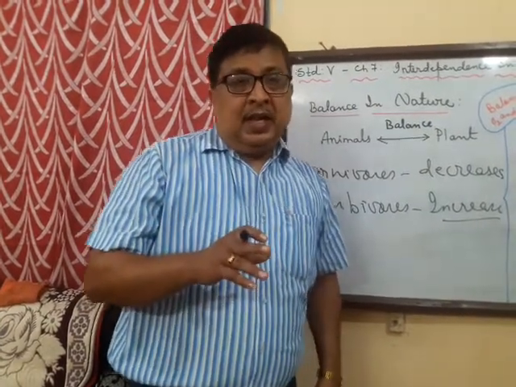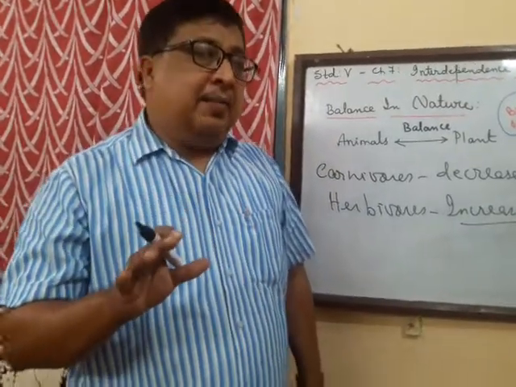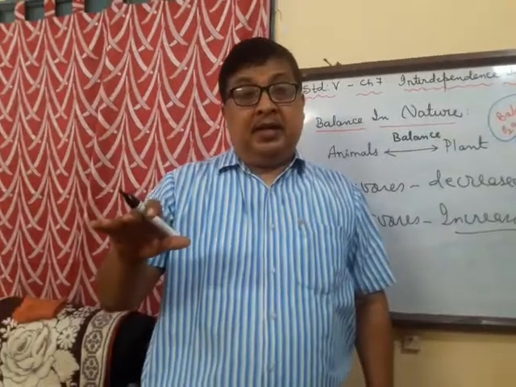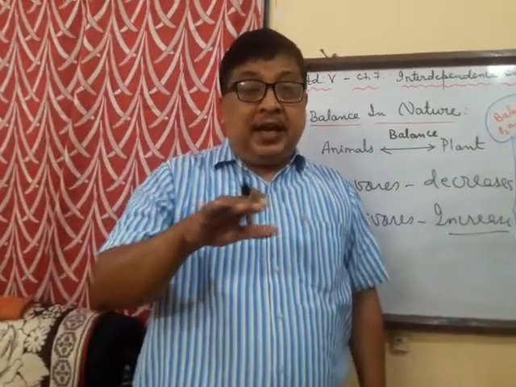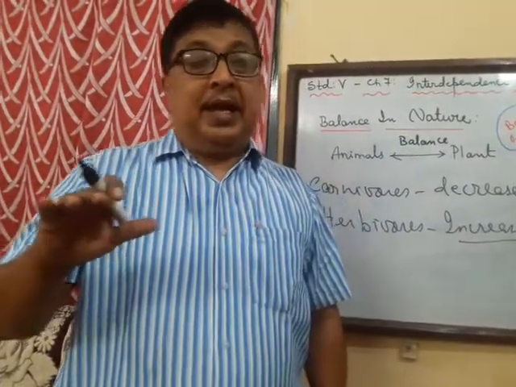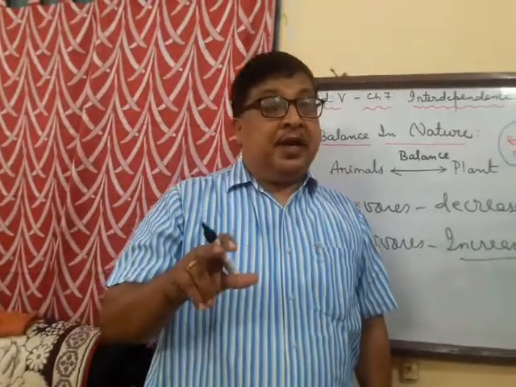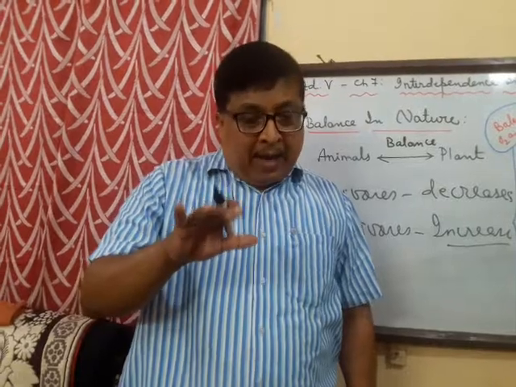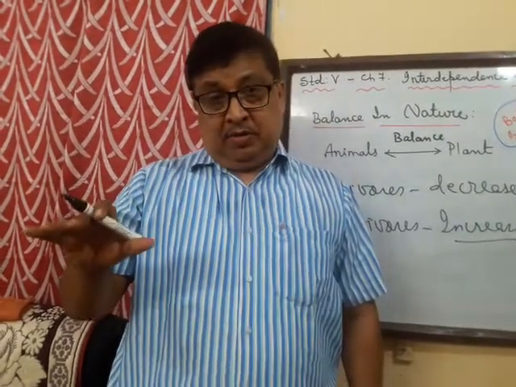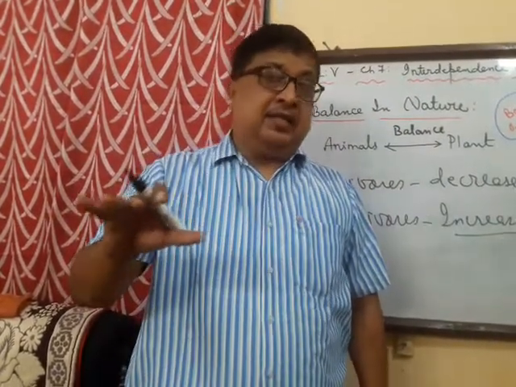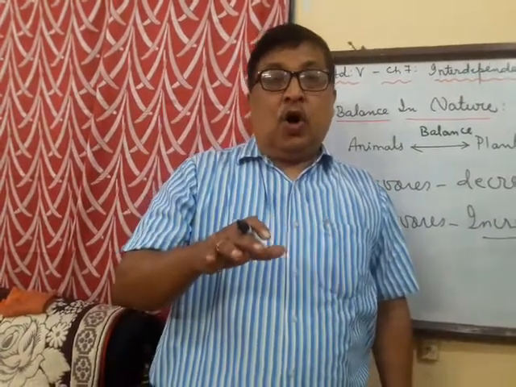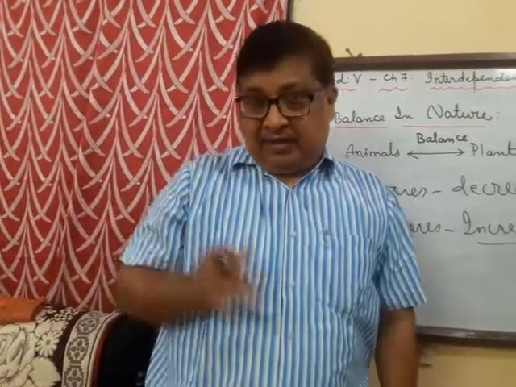So we see that there is a delicate balance between plants and animals that needs to be maintained in the environment. This balance is disturbed, or there is an imbalance in nature, due to either natural calamities or human activities.